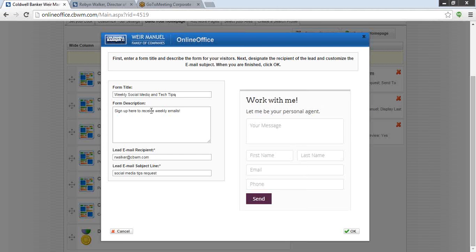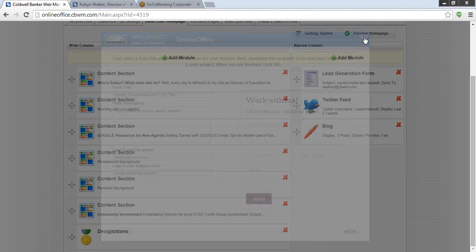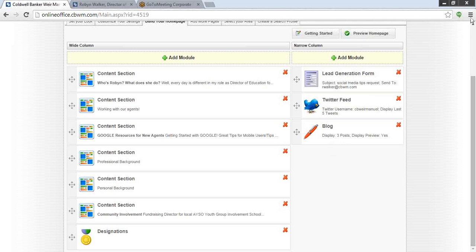And then in the form description you could put contact me for a market analysis. So anytime anyone completes this form on your website, Online Office generates an email to you letting you know that someone is requesting information. So this is a great feature to use, and again is going to give you an additional 2 points towards your web score.